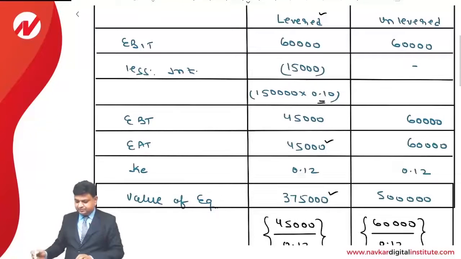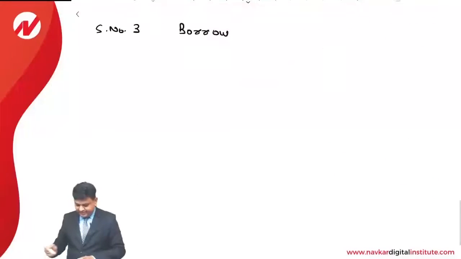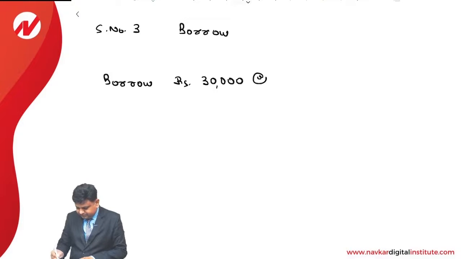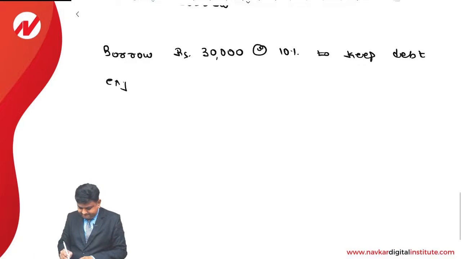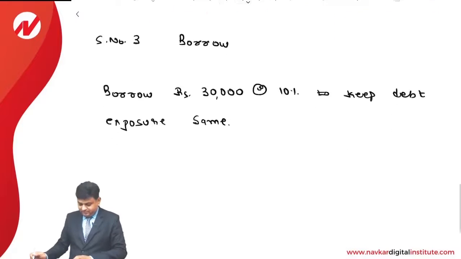It is at the rate of 10%, because making investment in an unlevered firm will not have any exposure to debt risk. So write down: borrow rupees 30,000 at the rate of 10% to keep debt exposure same. That is step number 3.